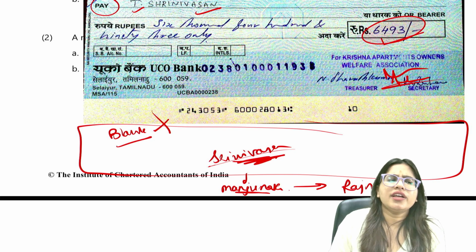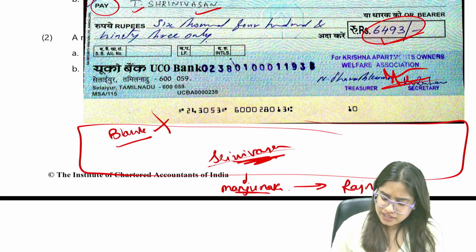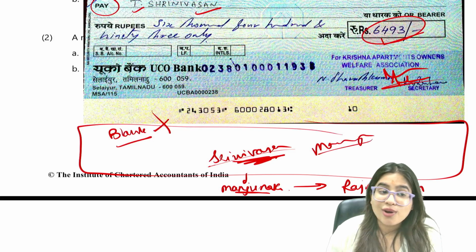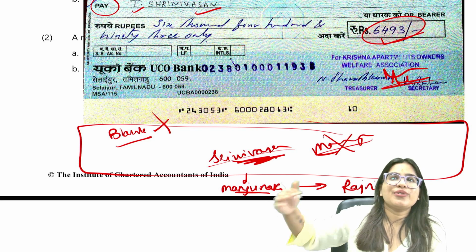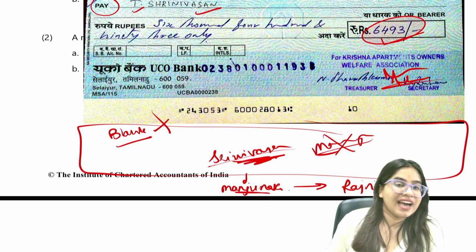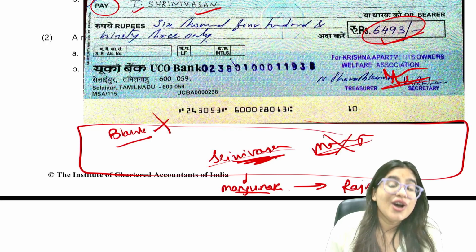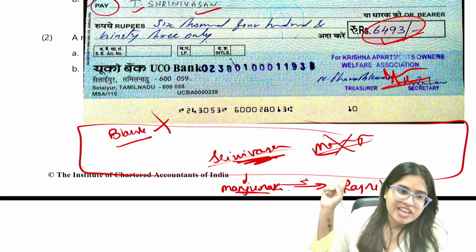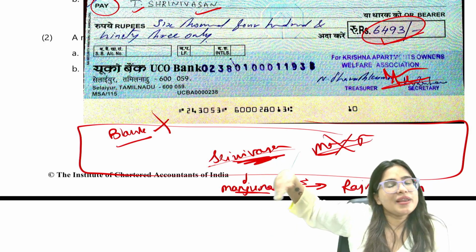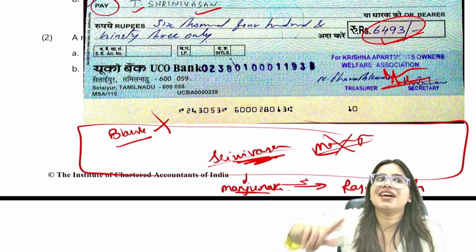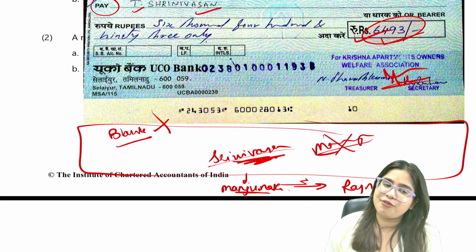Does Manjunath need to sign again and deliver it? Do we need Manjunath's signature here also? No. Now this has become a bearer instrument, so you can further transfer it without signing. Are you understanding? If Manjunath wants to transfer this check to Rajnikant, he can simply transfer it by mere delivery. He can simply give the check to Rajnikant, and then Rajnikant can also claim this payment of 6,493.